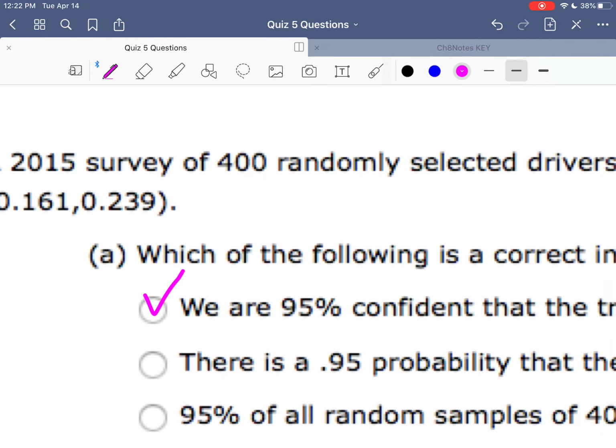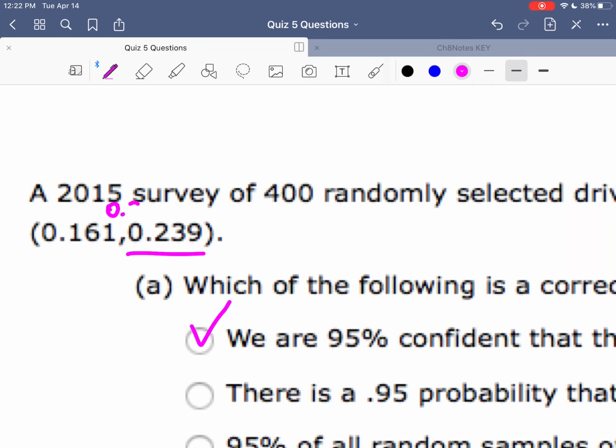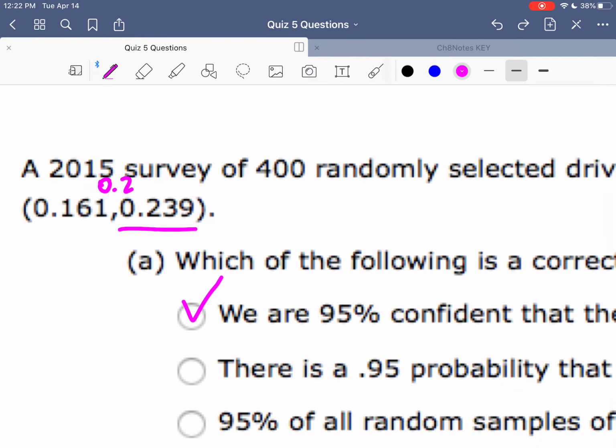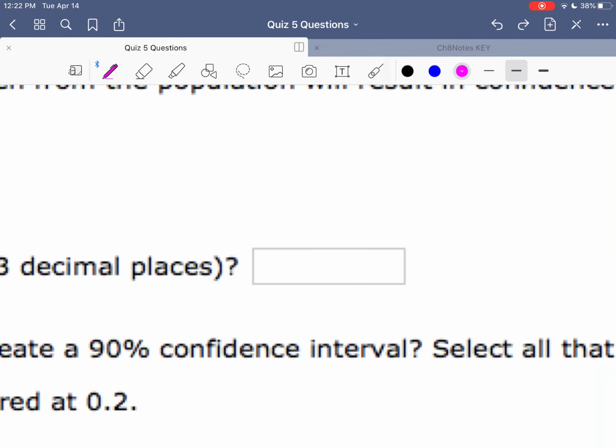So if we do 0.239 minus our 0.2, because remember our 0.2 should be right in the middle here. If I do 0.239 minus 0.2, I'm going to get 0.039, or I could do 0.2 minus 0.161, and I would also get 0.039. So my answer here is 0.039.